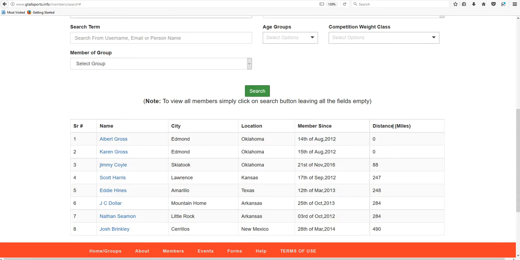And as you can see on the chart, it will list distance. This is actually within the zip code. This is 88 miles, 247, and so on. And it will give the range of all the members that met that criteria.